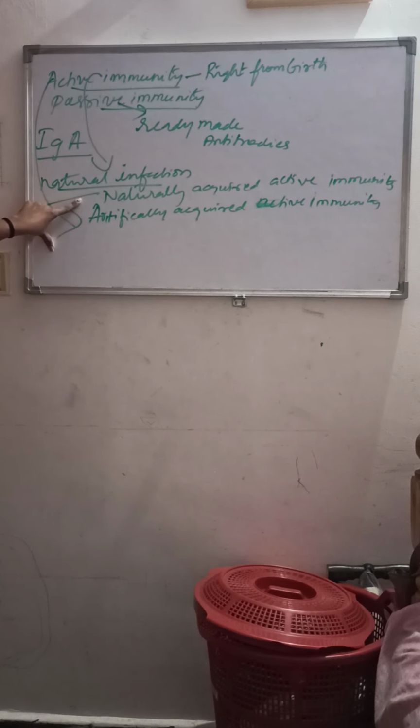So what is natural acquired active immunity? It is developed by an individual naturally due to the infection. That is called natural acquired active immunity. And what is developed by an individual by a vaccination or the immunization, that is, they have given a ready-made, that is called artificially acquired active immunity. Hope you got to know this. What are the two types of active immunity? That is naturally acquired active immunity and the artificially acquired active immunity.